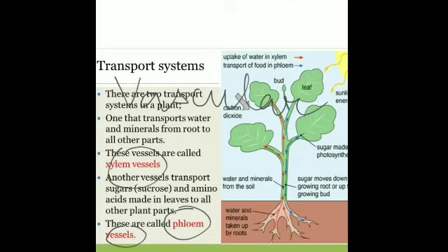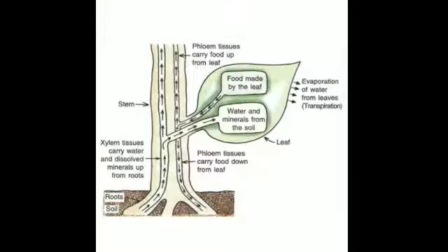So, what is the arrangement of these tissues in plants? You can see the diagram in your book also, that the vascular tissue is extending from the root tip, from the roots, running throughout the whole length of the plant, that is from the root tip to the shoot tip of the plant. Is that clear? To each and every shoot tip also.